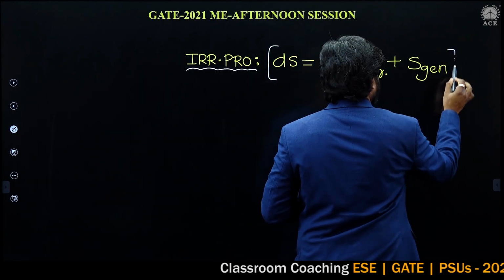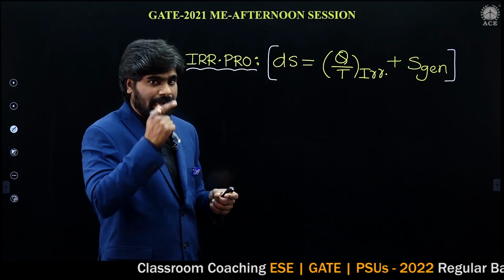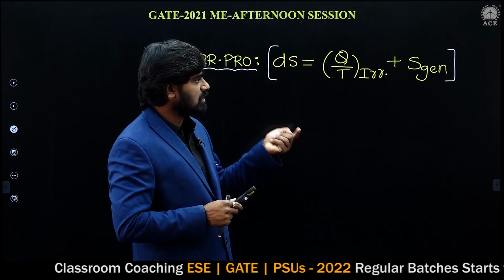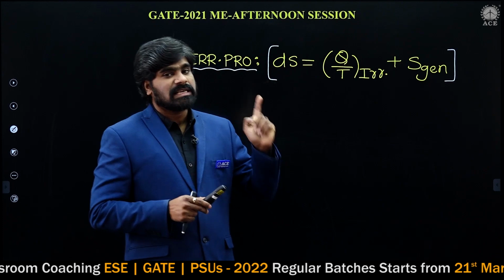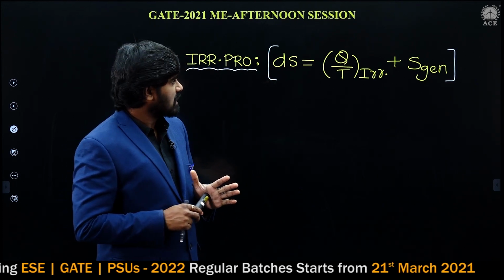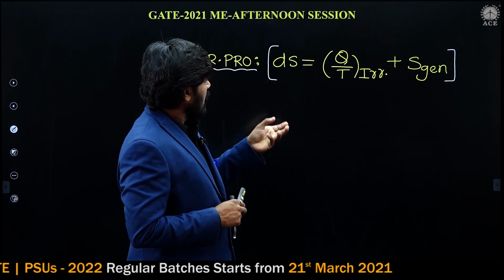This is the change of entropy equation which we have studied, for the irreversible process, because entropy generation exists in irreversible processes only.